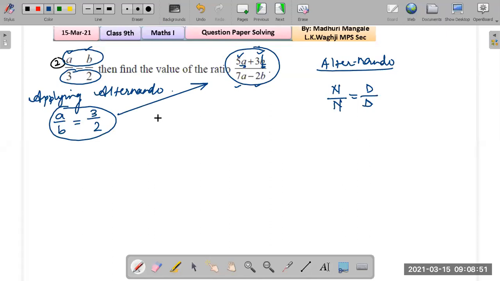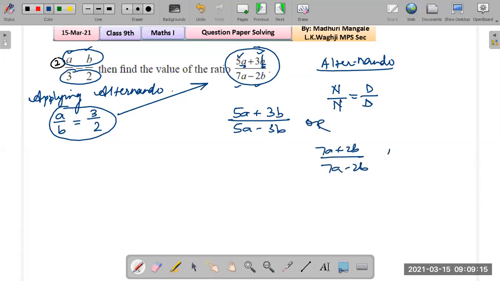Okay, isn't that nice? So there are some questions where we don't apply componendo dividendo and all those things, where the special type of question like this, where the numbers are not repeating, like usually you see it's like this: 5a plus 3b, 5a minus 3b, or you may see a question like 7a plus 2b upon 7a minus 2b.